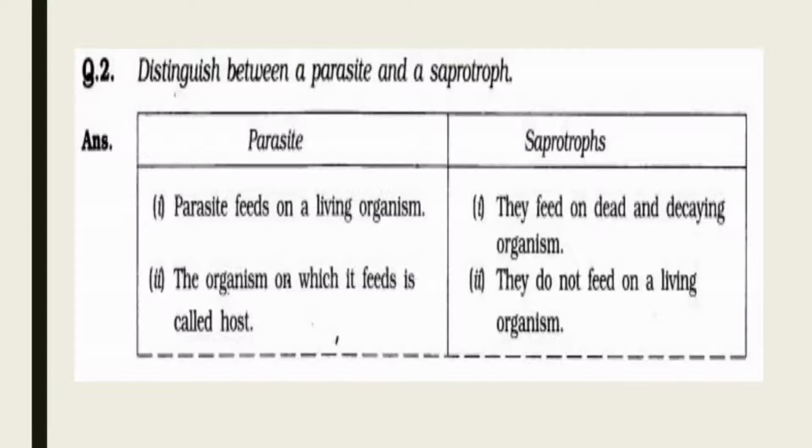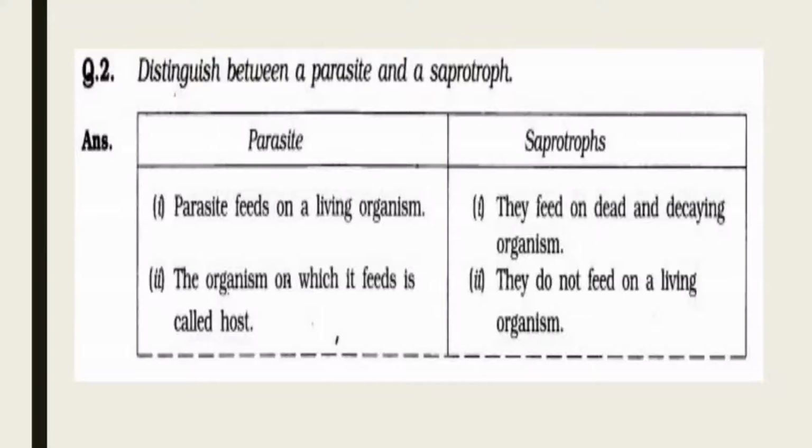For the third point you can write some examples. Examples of parasites: dodder, cuscuta, mistletoe. For saprotrophs you can write fungi, mushroom. This way you can write the third point also.